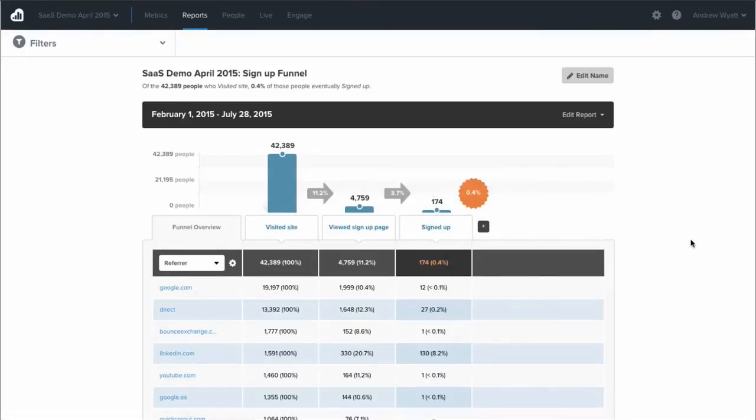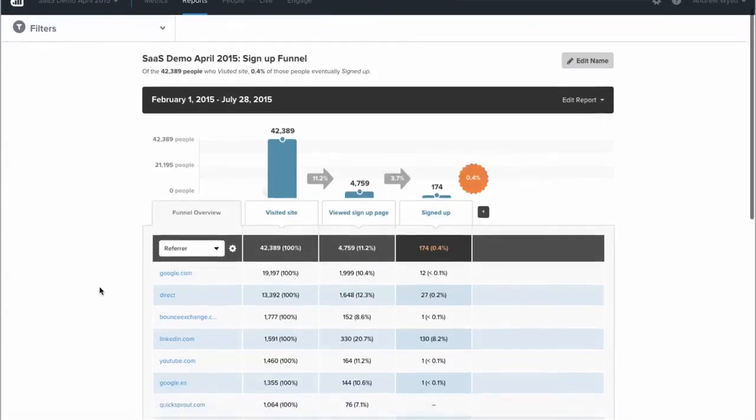Since we have that person-based data, we can actually find out exactly who did and who did not make it all the way through the funnel. At any point we could find the people that didn't make it all the way to signed up. Maybe they got to the site, they viewed the sign up page, but they didn't actually sign up. We could find all those people, or we could just get the list of people that actually signed up for this time period. Either way, we can use that information to enrich our email campaigns or have our sales team reach out to these folks, or just keep track of how your website is doing over time.